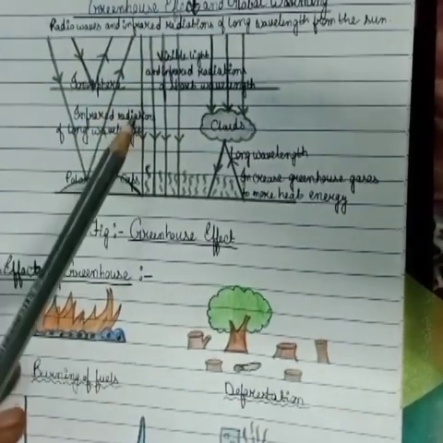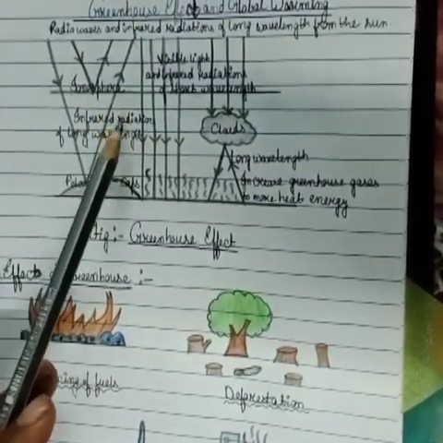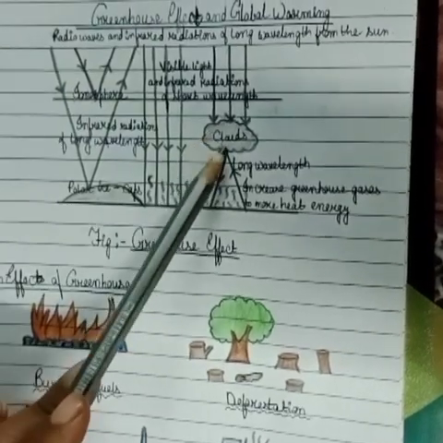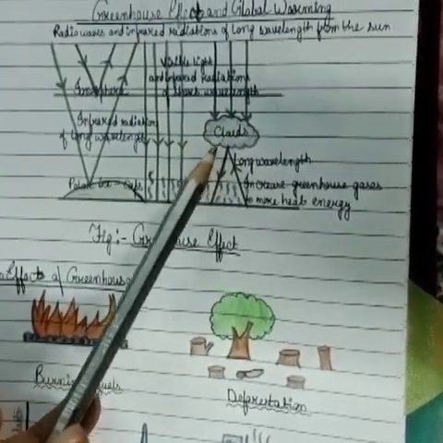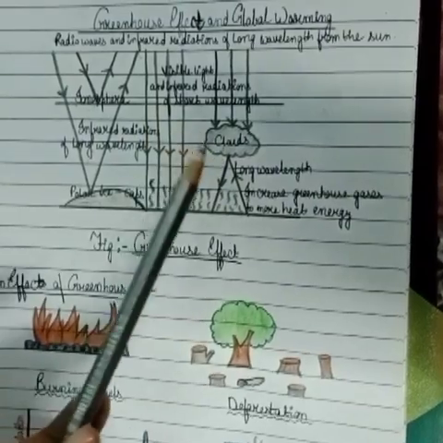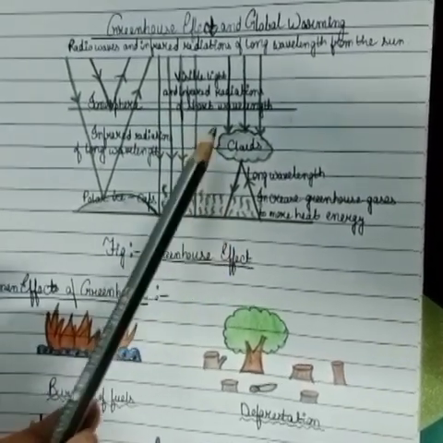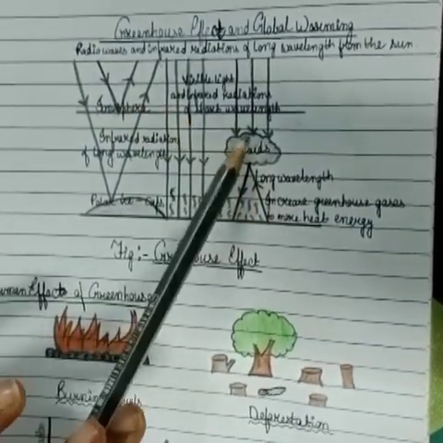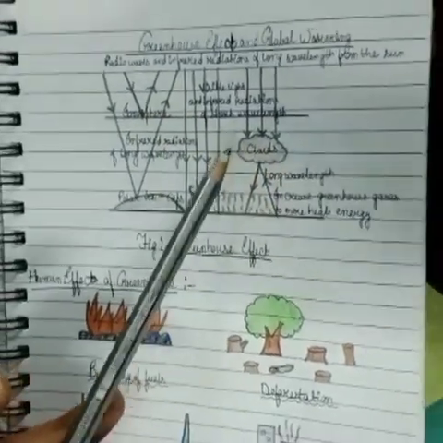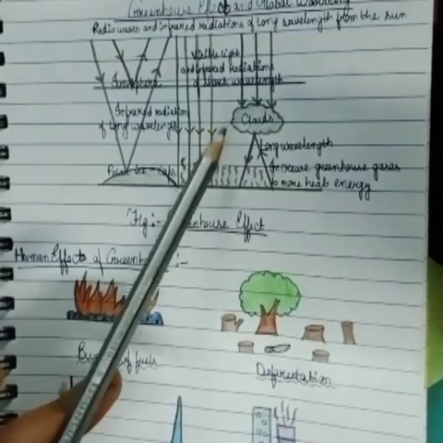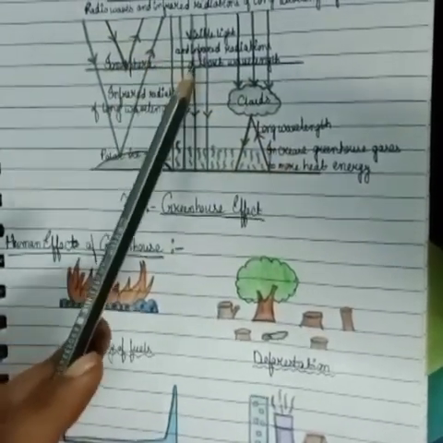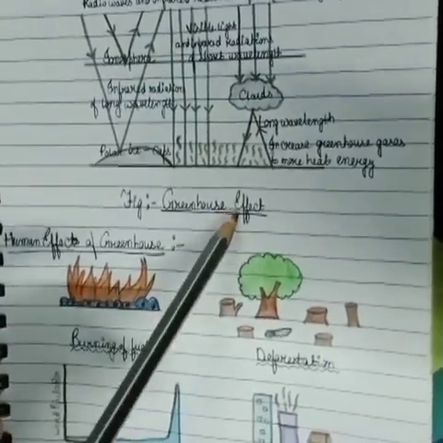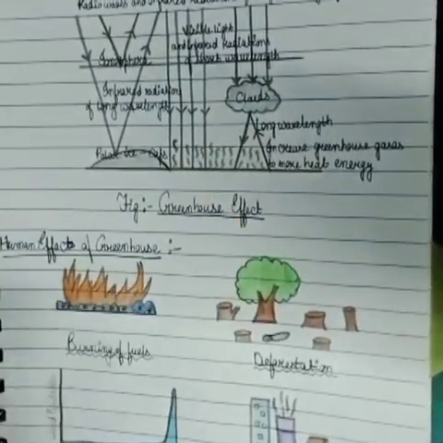The solar radiations which travel through the atmosphere of the earth are absorbed by the clouds, earth's surface and seawater, due to which earth's surface gets heated up. Now, the earth's surface radiates infrared radiations of long wavelength, and as the surface of cloud is opaque, it prevents the long wavelength infrared radiations from escaping into the space and keeps the earth's surface warm. So this is our greenhouse effect, the exact mechanism of greenhouse effect.